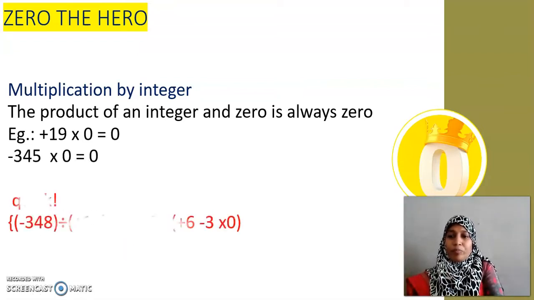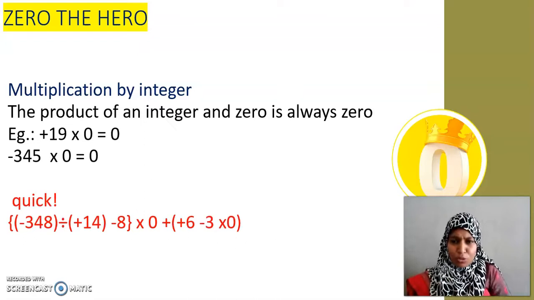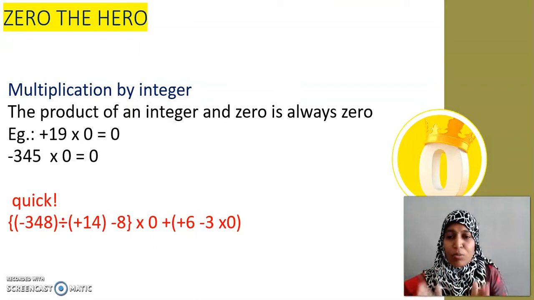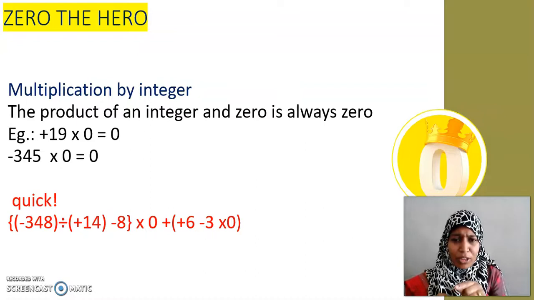Then, it's a challenge for you. Too many brackets, don't you think? But this 0 makes the statement very simple. Come on, have a glance deeply and keenly into it. Where is 0 placed? After the bracket. As per the BODMAS rule, everything inside the bracket should be simplified first. Are you going to simplify all those things? Why? I could hear many saying, no ma'am, I am not going to. Many saying, I am going to.